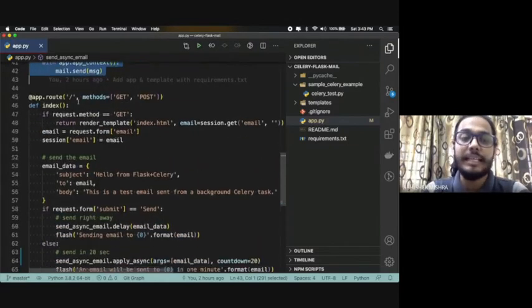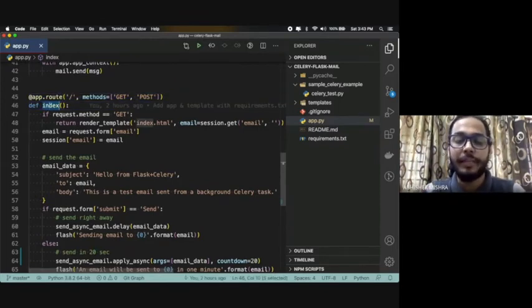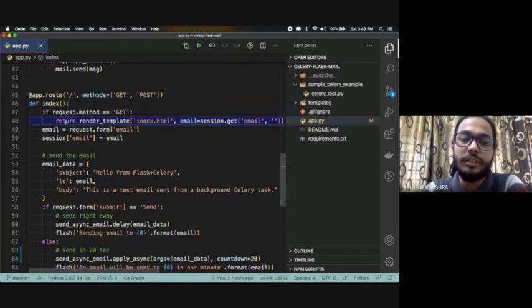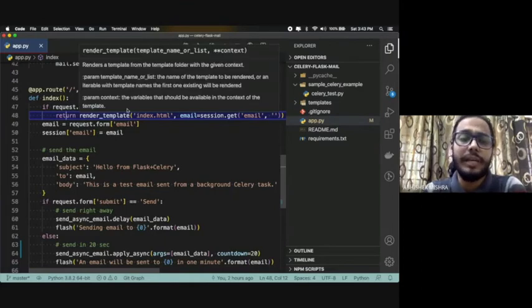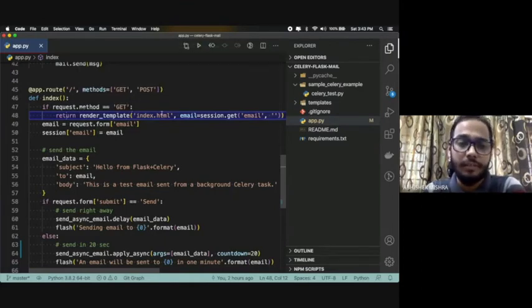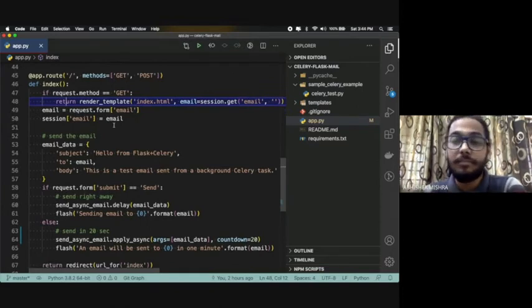In Flask, I created a default route, where if you go to the index page, it will execute this view method, like in Django, or a normal index function in terms of Flask. If the request is GET, I'll render this template, of course, and there is a form, and you get the email data basically from the session.